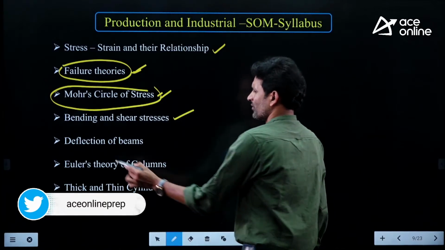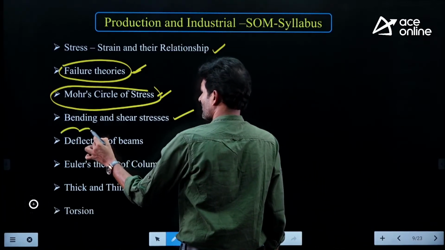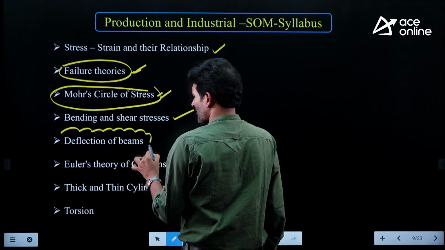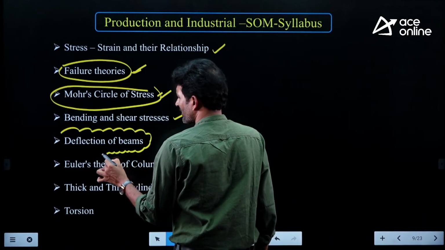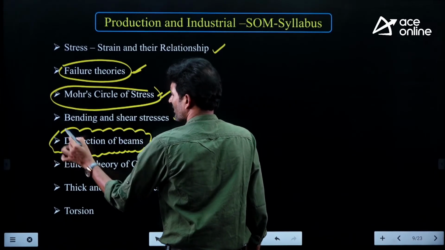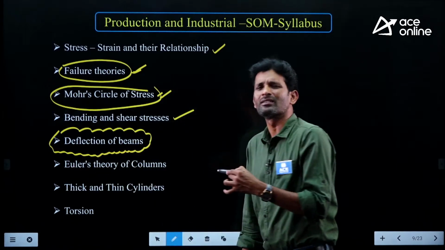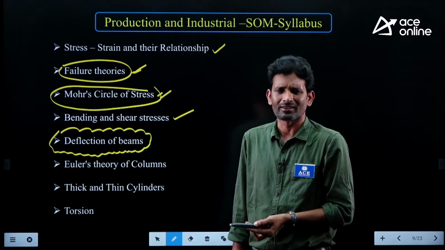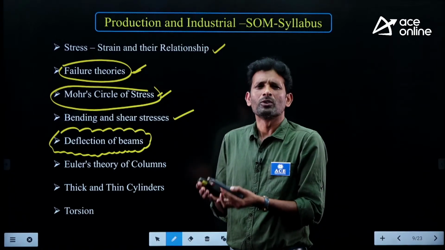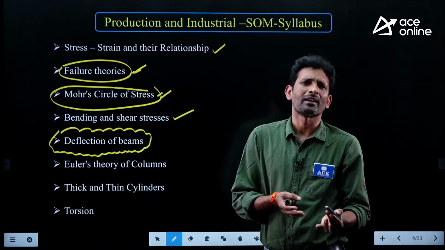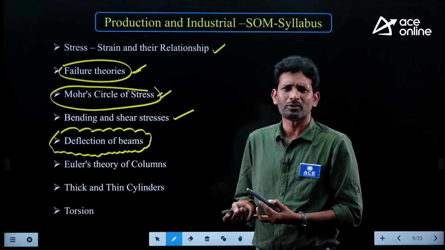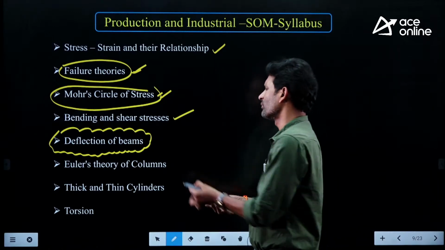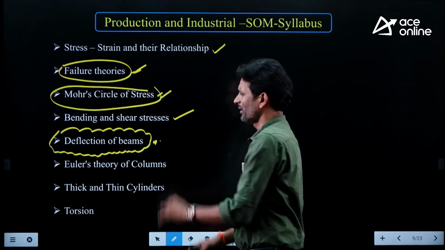After that, we focus on the deflection of beams. For production engineering, in most cases, if you have a problem from this topic, it comes from standard cases only. We have almost 6 standard cases, 4 from cantilevers and 2 from simply supported beams. Most of the time the questions come from those standard cases only.